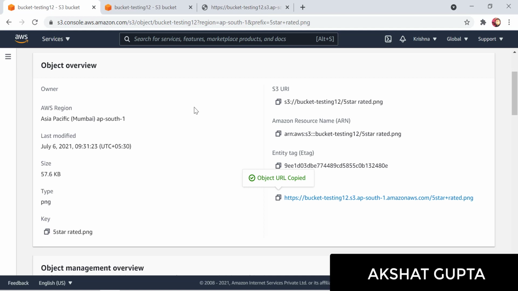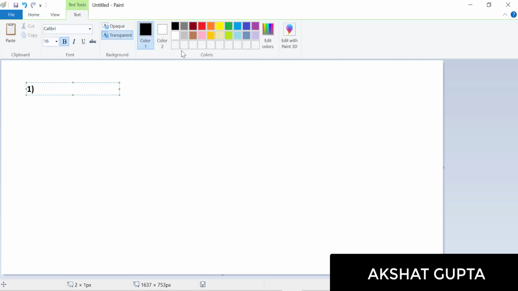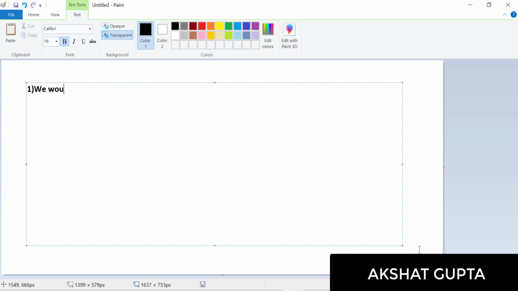Okay, so what we would be doing is creating different scenarios and checking if we are actually able to access the bucket and how we are able to access it. The first scenario: the bucket would be private and the object public. These are the case scenarios.